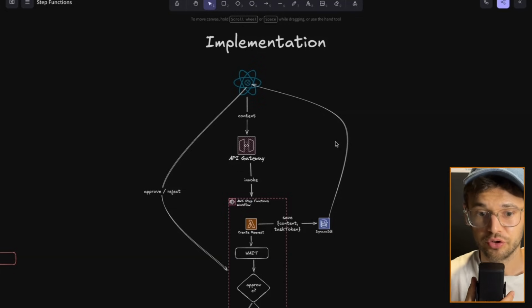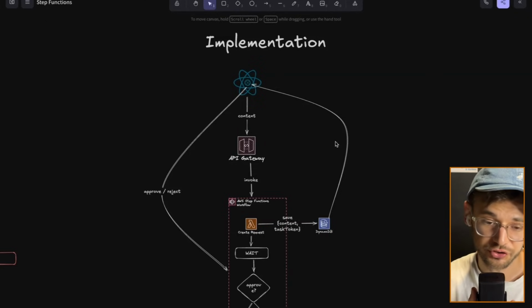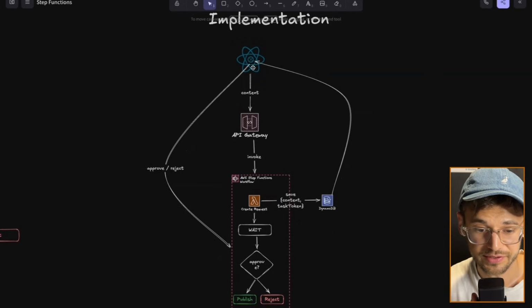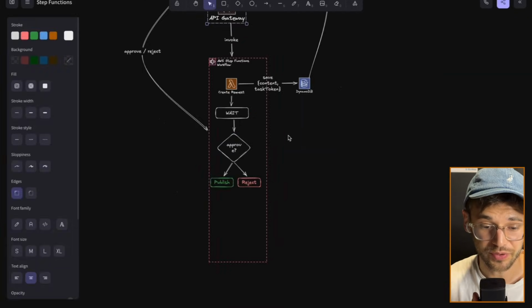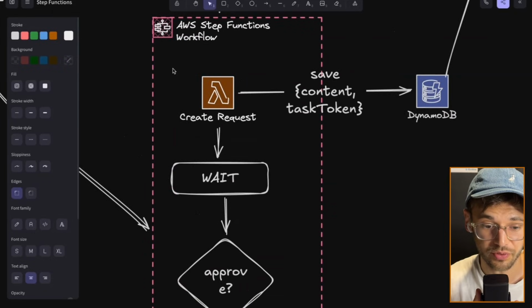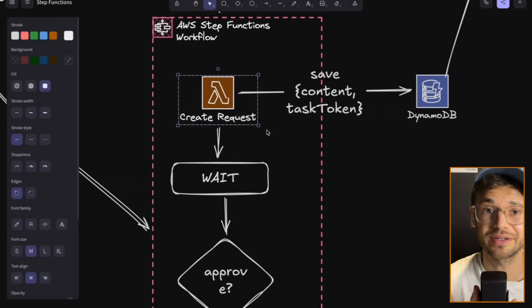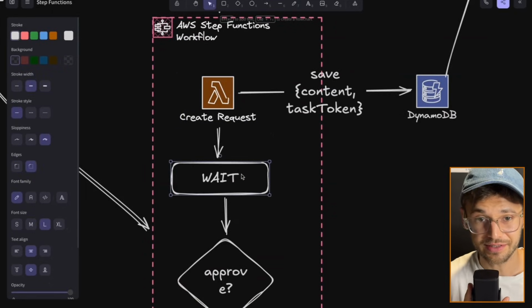So I think it is important to understand how everything works together. So again, we here on our diagram and we see we have an API gateway. We have the step function execution, which is our create request task here. This is the one that holds the step function in a wait state.